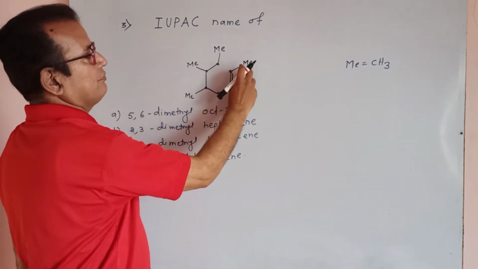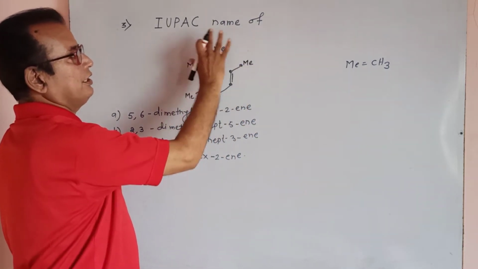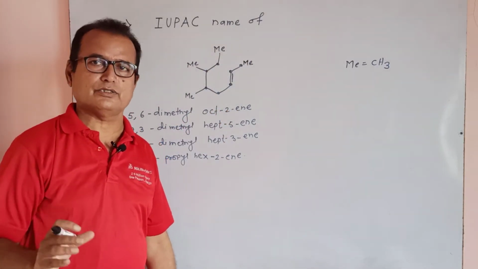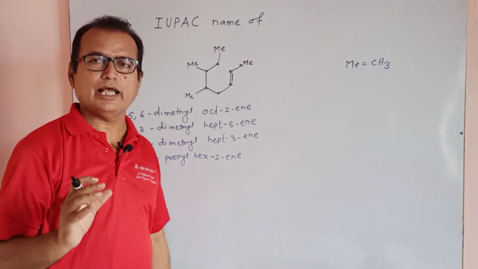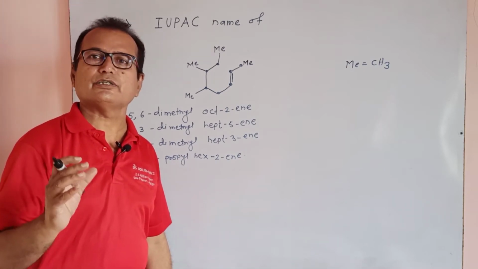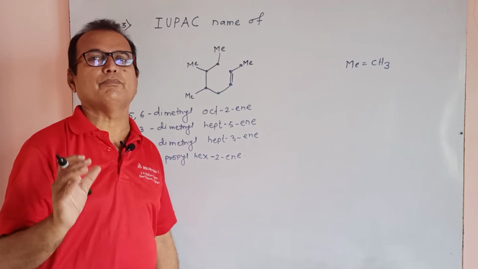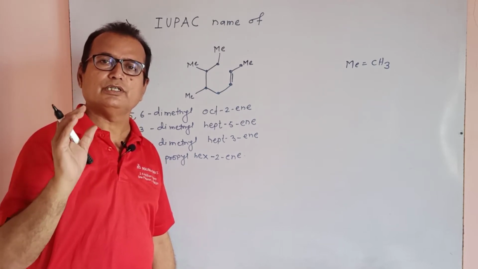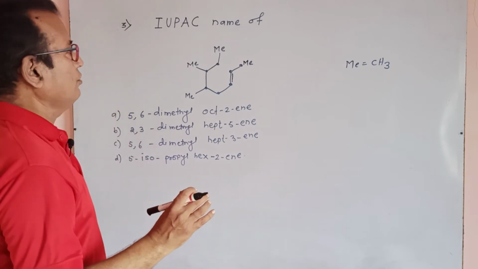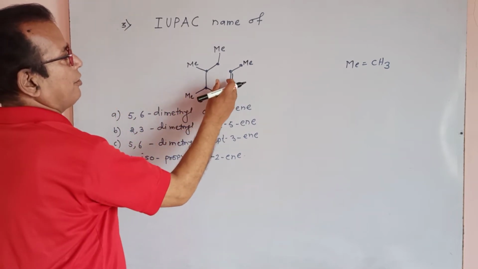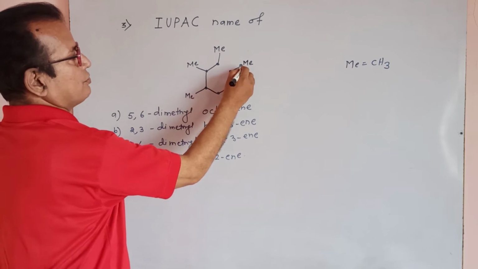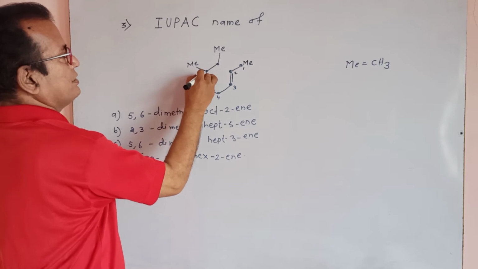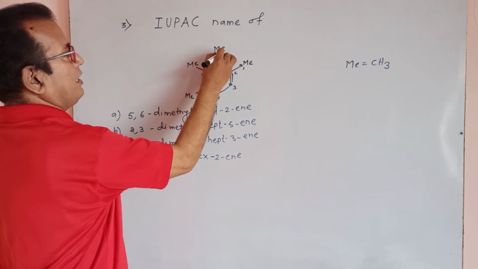One of the methyl, the first carbon, and a double bond, such a type of unsaturated hydrocarbon. It is not a cyclic structure. It is an acyclic structure, but it is an unsaturated compound. Unsaturated compound means the compound which consists of a double or triple bond. So we must count the numbers from the end nearer to the double bond. So it is the first, second, third, fourth, fifth, sixth, seventh and eighth.